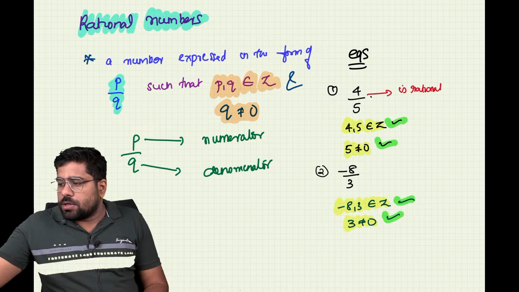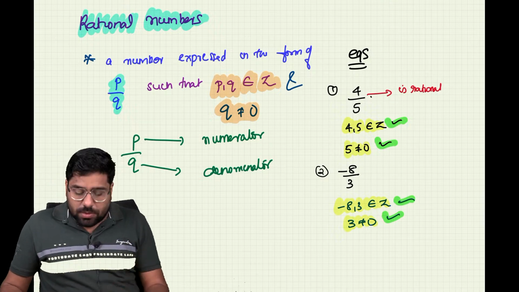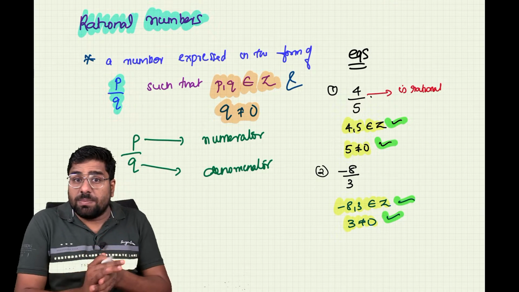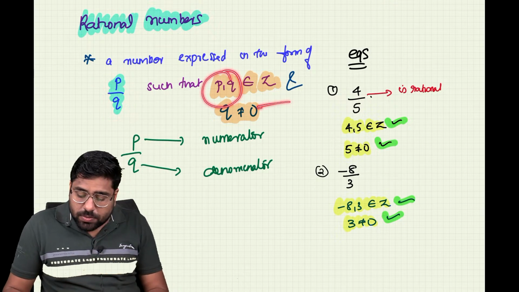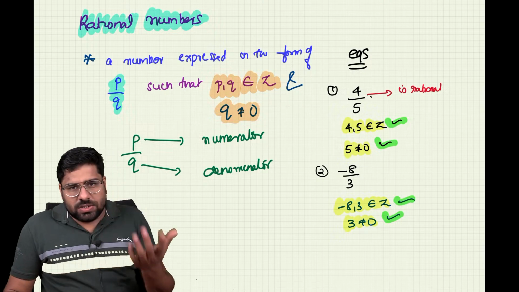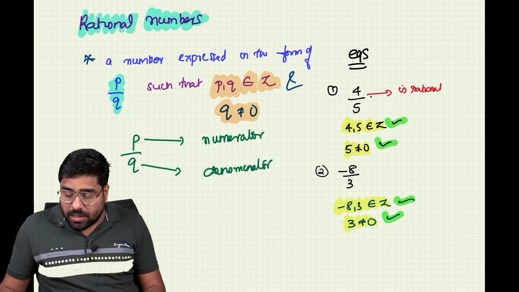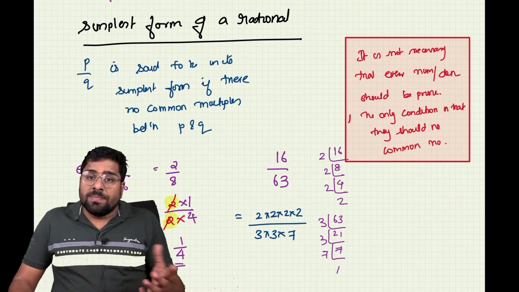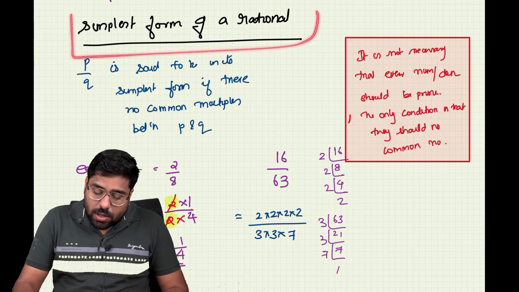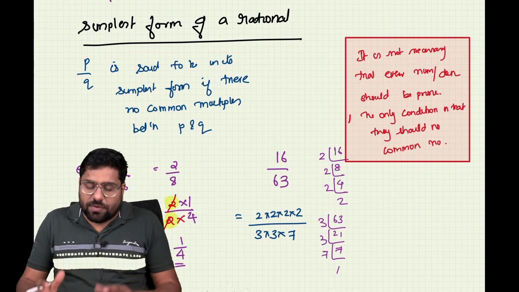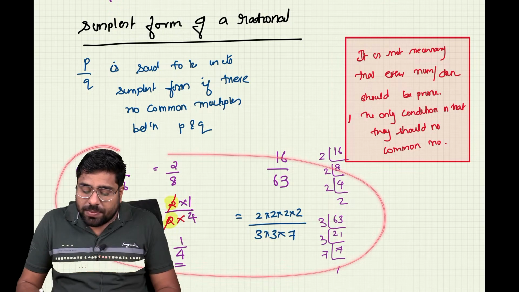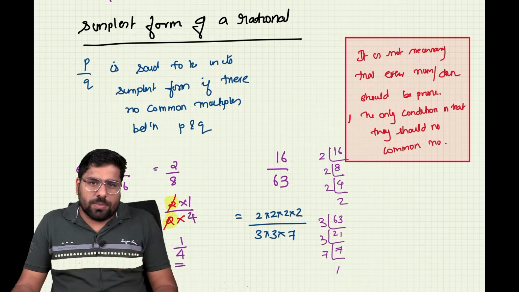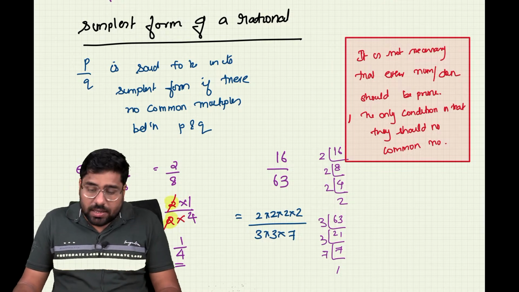Then we discussed the concept of rational numbers. We discussed what a rational number is: it is p by q, where p and q both belong to Z and q is not equal to 0. That is what is called a rational number. Then we also discussed how to find out whether a number is rational or not. Then we discussed how to represent it in its simplest form.